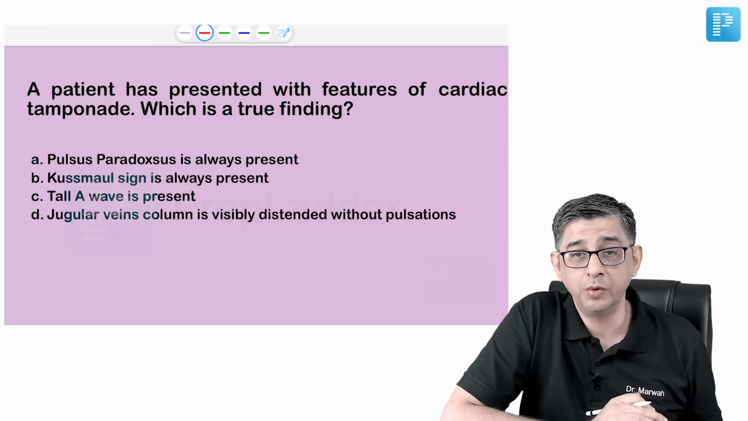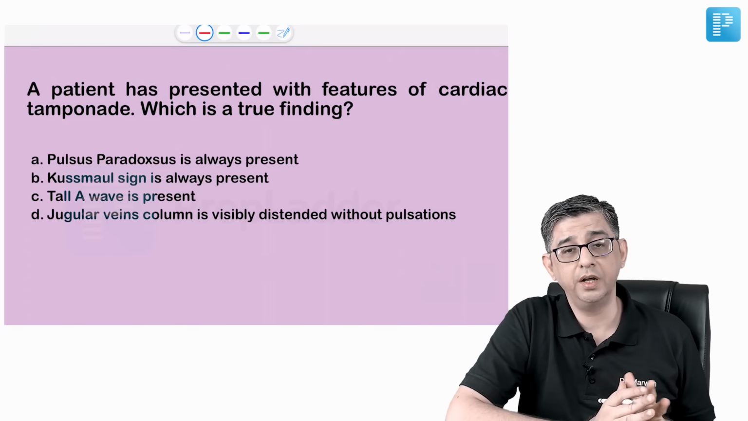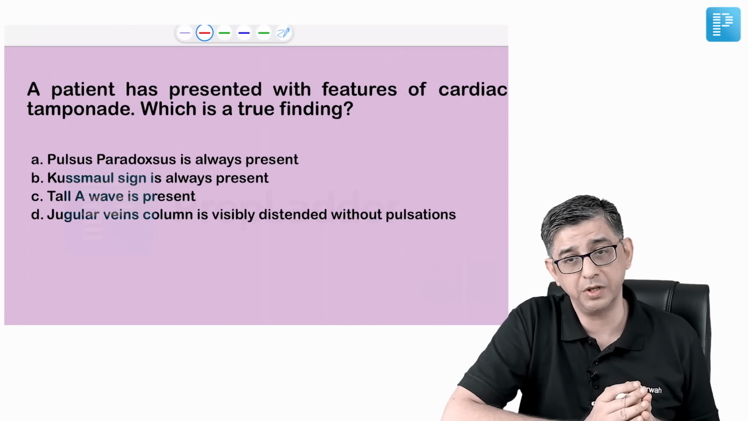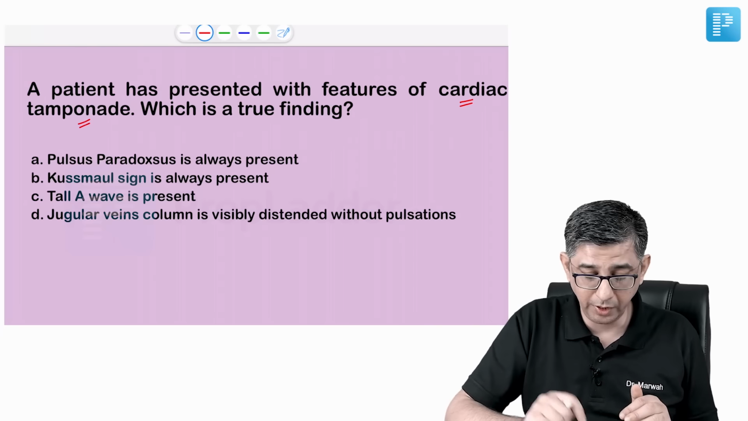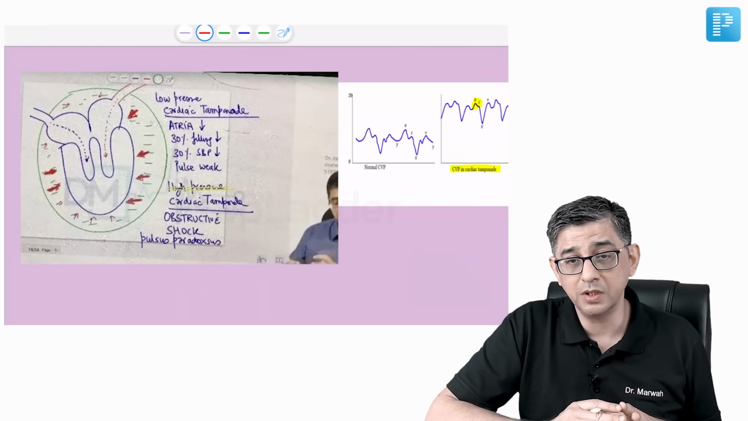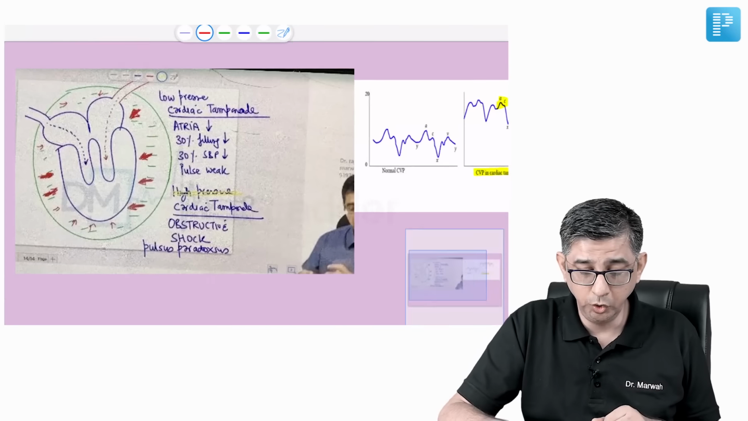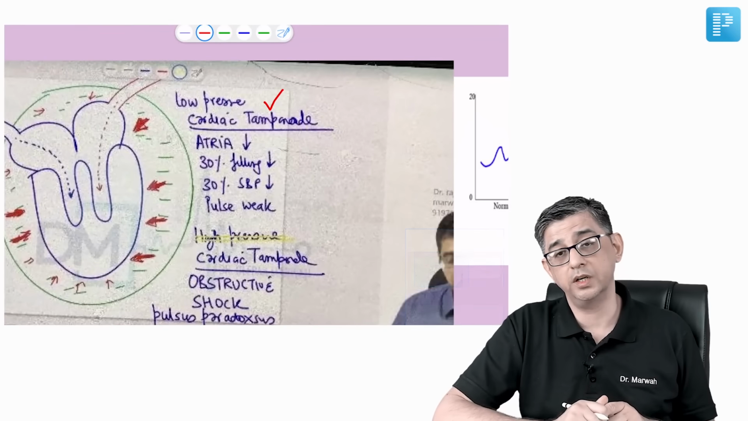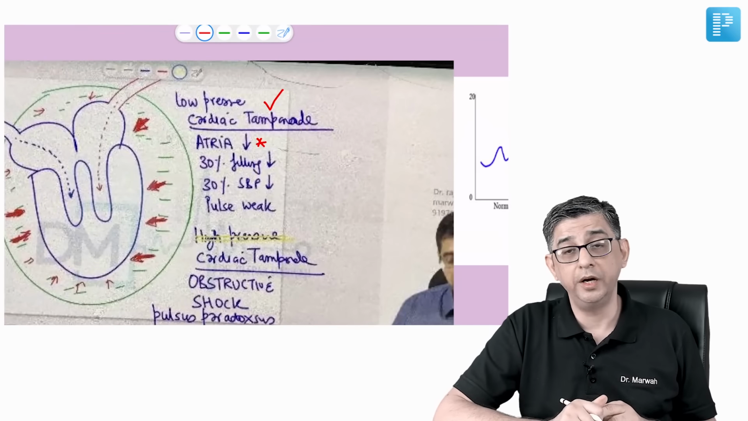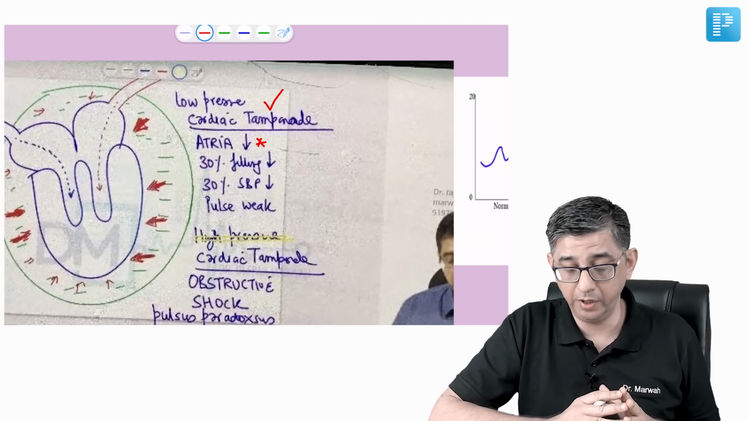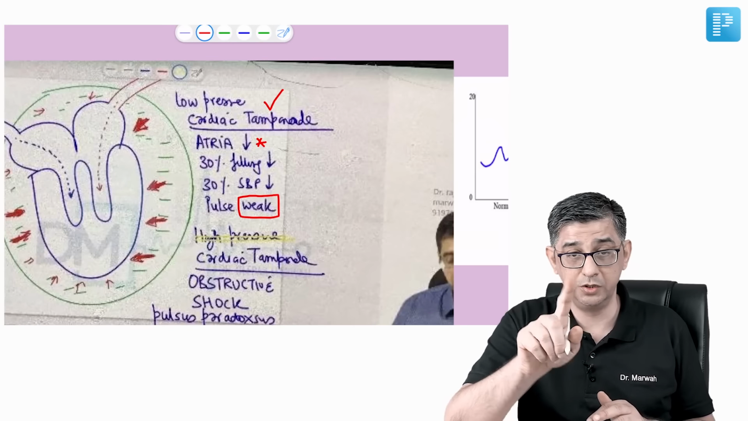The subsequent question talked about a patient who's presented with features of cardiac tamponade, and he says which of the following is a true finding. Option A says pulsus paradoxus is always present. Every time we read cardiac tamponade, we always read about pulsus paradoxus. Now listen to the diagram here carefully. Pulsus paradoxus is definitely a feature of cardiac tamponade, but cardiac tamponade takes some time to develop. Initially, you can have what is called low pressure cardiac tamponade. In low pressure cardiac tamponade, the pressure will be only on the atria. Atria contribute only 30% of the filling of the ventricles, so the pulse will become weak but will not disappear. Pulsus paradoxus means pulse should disappear.